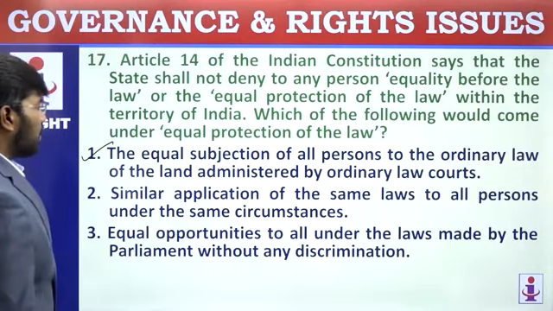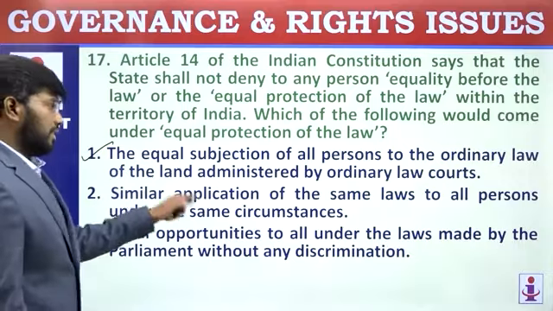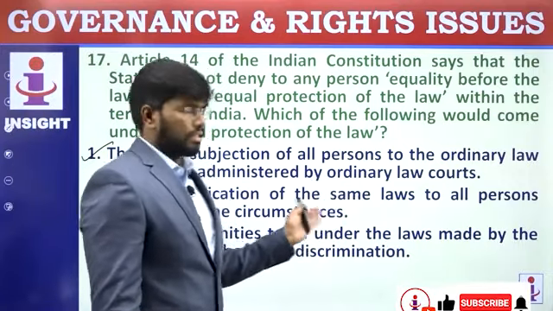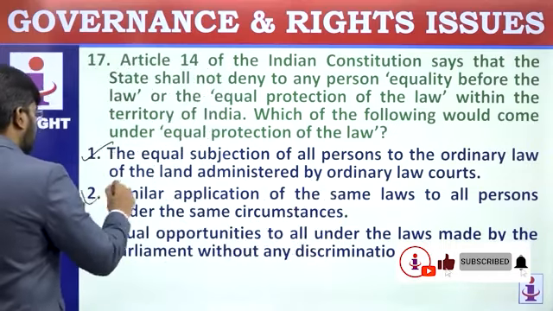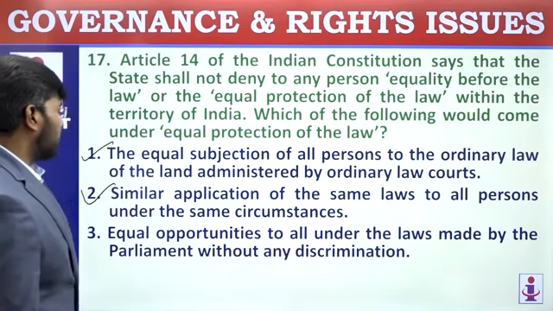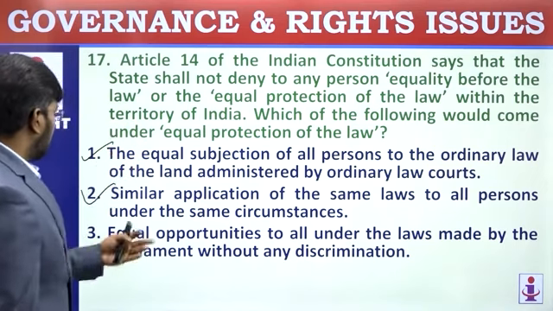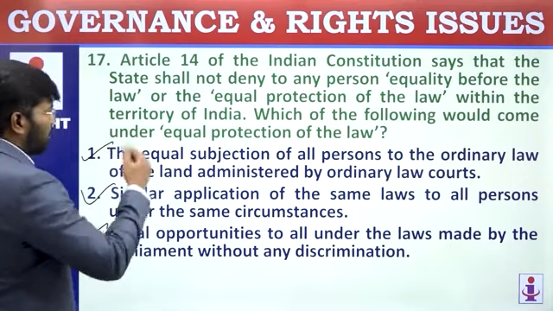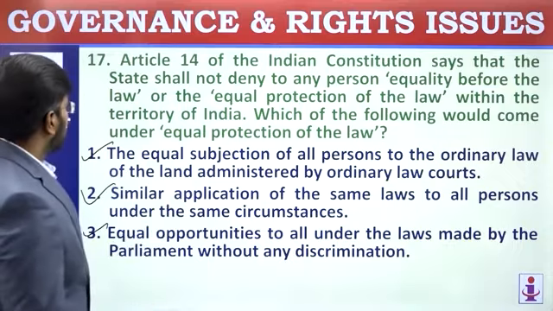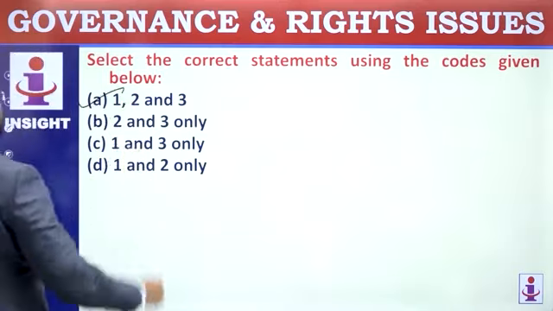Similar application of the same laws to all persons under the same circumstances. Like should be treated alike, that is equal privileges. That's what they are saying. This is also right to equality. Equal opportunities to all under the laws made by the Parliament without any discrimination. That's what equal protection, that is equality before law, means. So all three statements, they have taken Article 14's clauses and kept them here. All three statements are correct, and they are asking for the correct answer. So 1, 2 and 3.